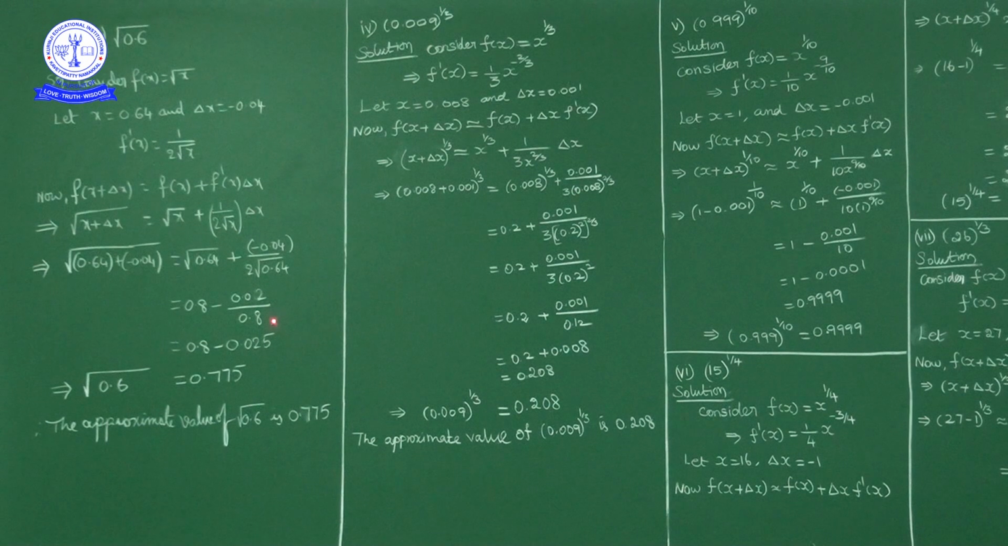Multiply numerator and denominator by 100. Numerator is 2, denominator is 80. 2 by 80 is 0.025. So 0.8 minus 0.025 is 0.775. So the approximate value of square root of 0.6 is 0.775. Okay, next question.